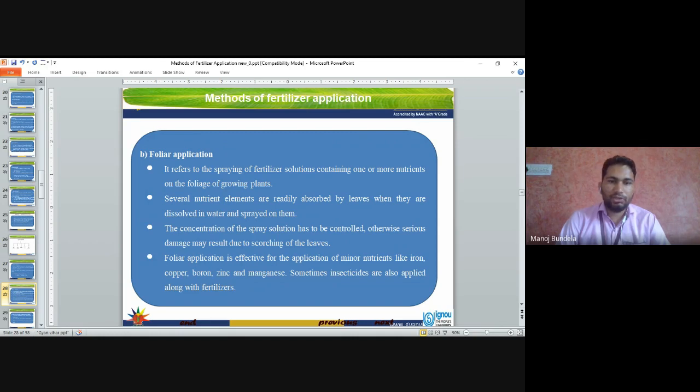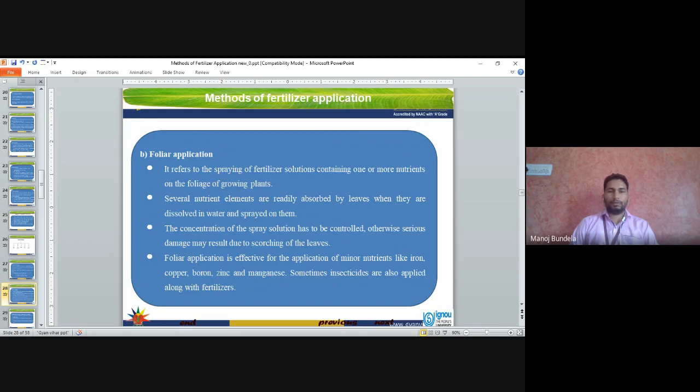The concentration of the spraying solution has to be controlled, otherwise serious damage may result due to the scorching of the leaves. So whatever the concentration, we have to go for foliar application. When we go for foliar application, we have to maintain the particular concentration. If the concentration is more, then there is a chance of the leaf dying.